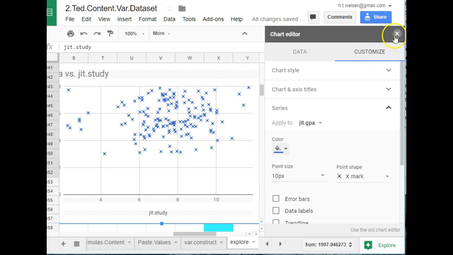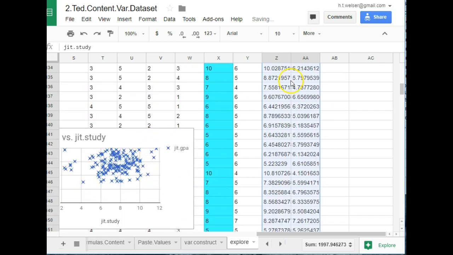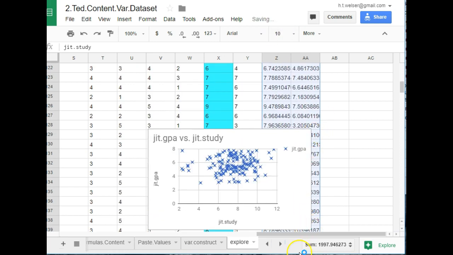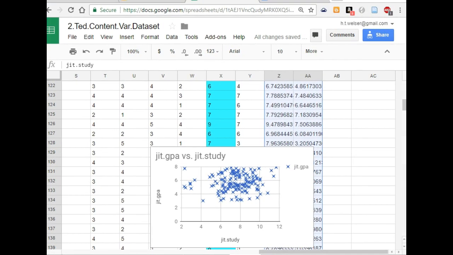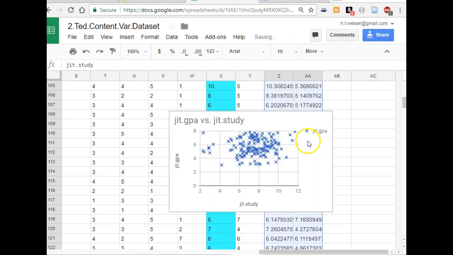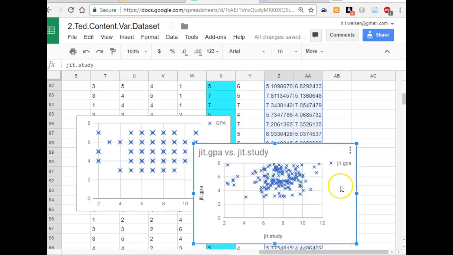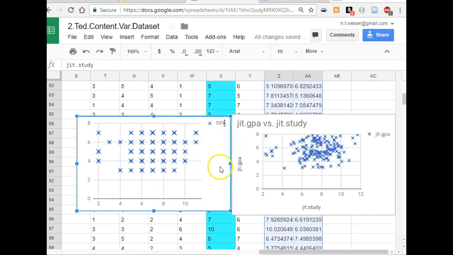Okay, done. Then I'll make this a little smaller and drag this up to be next to the other one. Oh, come on. This is the kind of annoying thing. Oops, my bad. Hopefully I'm dragging it up here to be next to the other one. There it is. You can see that these are showing the same information, more or less. There's just slight random noise added, but we can see more easily where the points are concentrated.